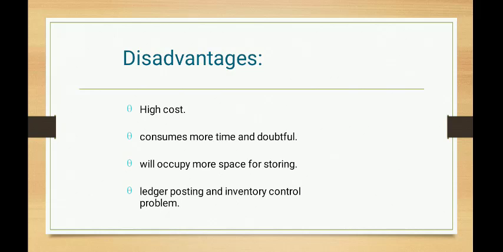So the disadvantages are high cost, it consumes more time and is doubtful, and it will occupy more space in the store. High cost means if one hospital is a seven-storey building, then you have to make it available on seven different floors, so again high cost is involved. It consumes more time and is doubtful. Sometimes some satellite pharmacies don't have an expert pharmacist, so it may be doubtful. It will occupy more space for storing because different storage areas will be required for different satellite pharmacies.